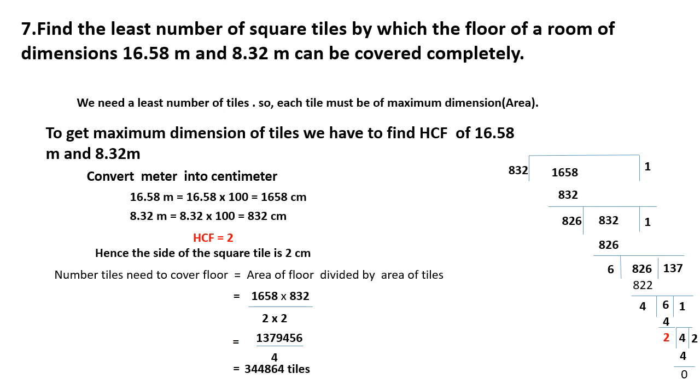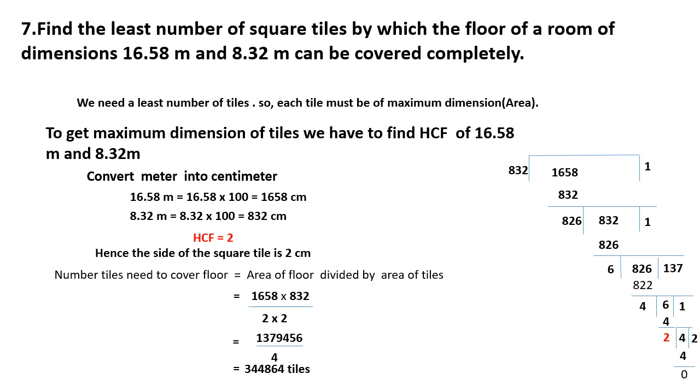So to get the maximum dimension, in the sense the area of a tile, we have to find the HCF of the two measurements. First we convert them into centimeters and find their HCF. You got the HCF, the highest common factor, that is 2. Hence the side of the tile is 2.